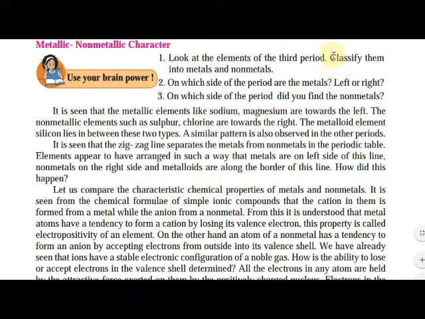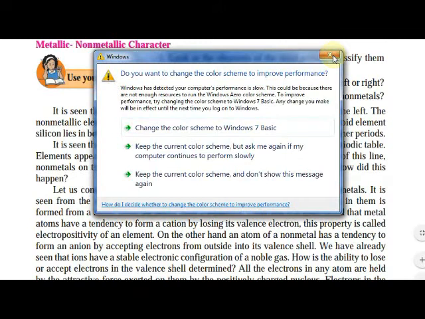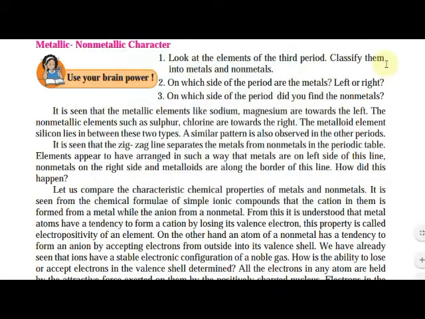A zigzag line is present, and this zigzag line separates metals from the non-metals. Yes or no? In such a way that metals are on the left side and non-metals are on the right side. Metalloids are along the border of the line. How did this happen? Let us compare the characteristic chemical properties of metals and non-metals.